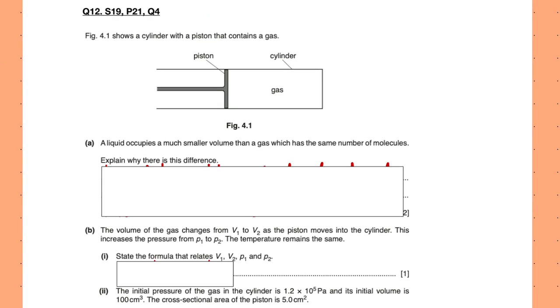Last question. 4.1 shows a cylinder with a piston that contains a gas. A liquid occupies a much smaller volume than a gas which has the same number of molecules. Explain why there is this difference. So for a gas, you have negligible or zero intermolecular forces. So in that case, the particles can spread out much more and occupy a greater space. So there's a lot of distance between the molecules.